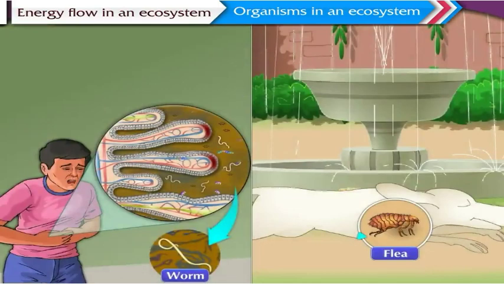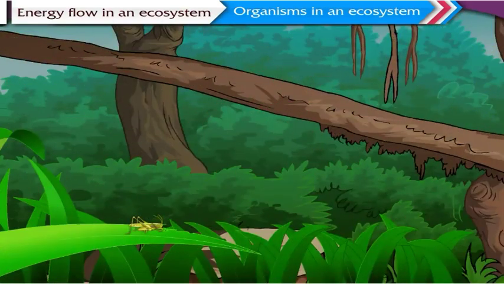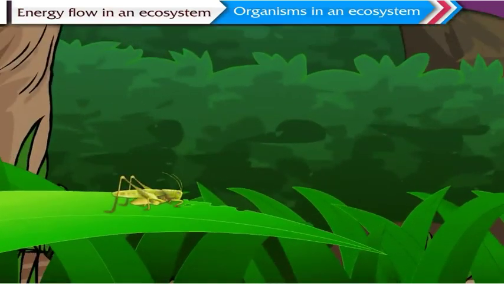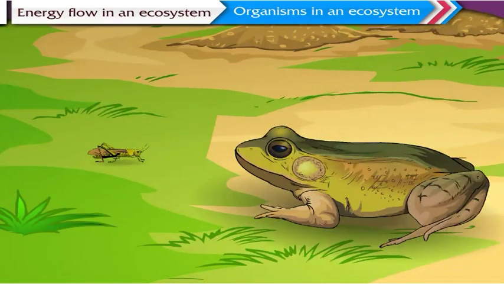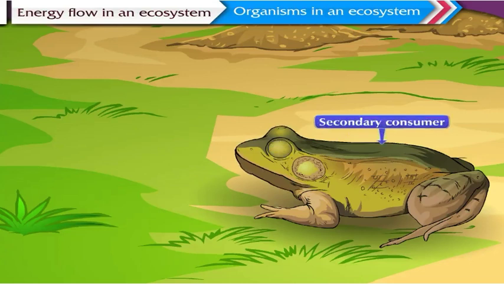Come, after studying about different types of consumers, let us observe which types of consumers are present in our surroundings. See this grasshopper? It is feeding on leaves. Therefore, it is a primary consumer. Look at this frog. It is eating a grasshopper, which is a herbivore. Therefore, it is said to be a secondary consumer.